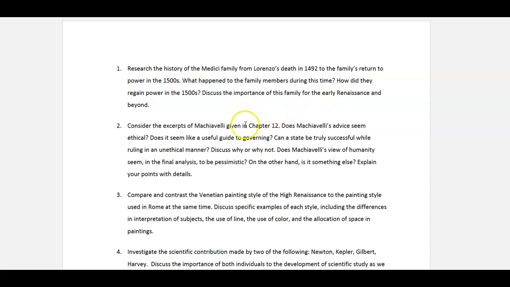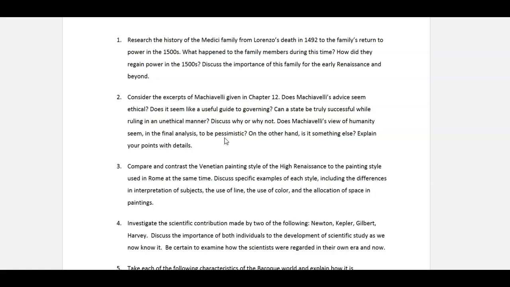The second topic looks at Machiavelli and his work, The Prince. There are some excerpts given in chapter 12, and I ask you to look at those. If you want to look at the full Prince, it is available online at different places. There are links to the actual text. But I ask you to look at what's presented in the textbook, and then apply that to government. Is it really useful? As it says here, can a state be successful if it's following those details? And you can give examples of government in the way of being successful or not.